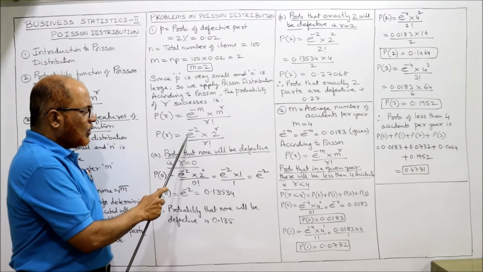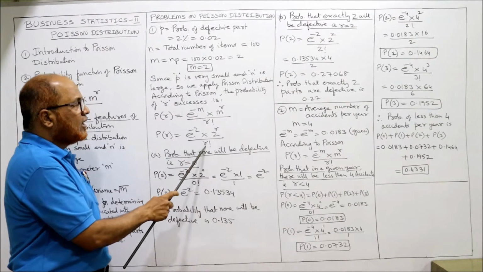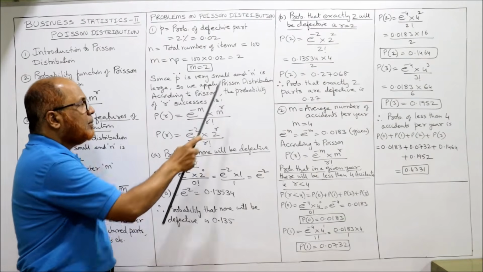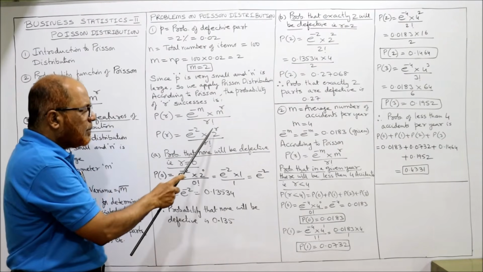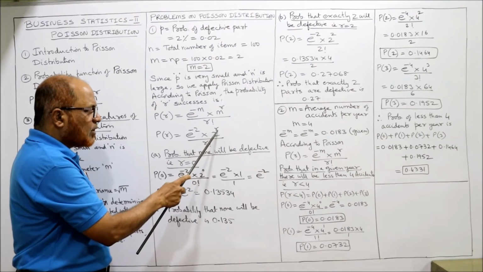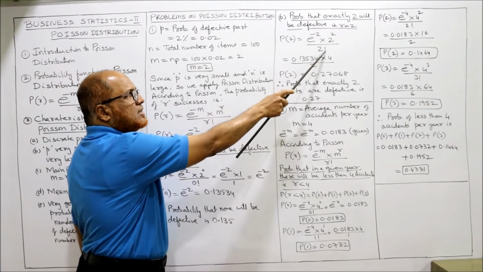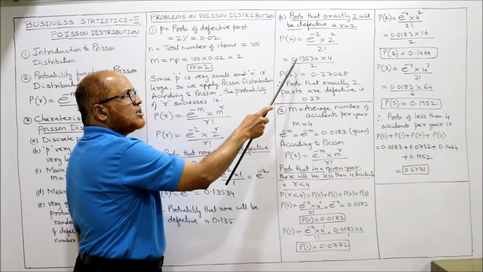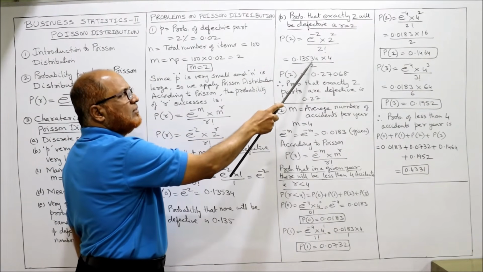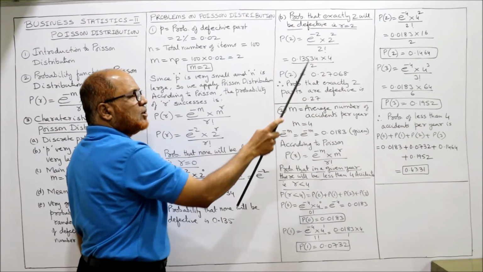P of r is equal to e to the power of minus 2 into 2 to the power of r by r factorial. Now in place of r I am taking 2. So wherever r is there, I will take 2. 2 to the power of 2 and 2 factorial. E to the power of minus 2, just now we referred to the table, 0.13534, into 2 squared which is 4, divided by 2 factorial, which is 2 into 1.